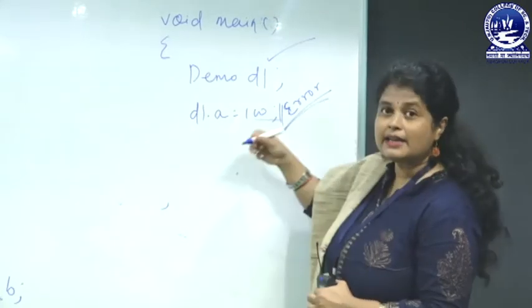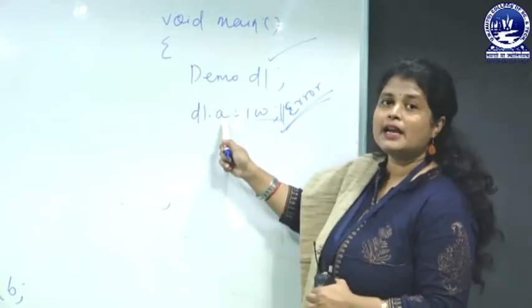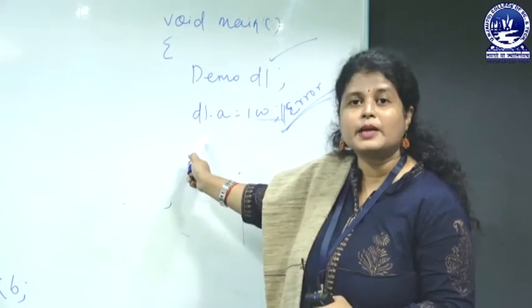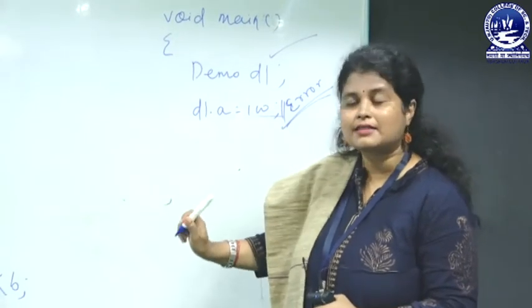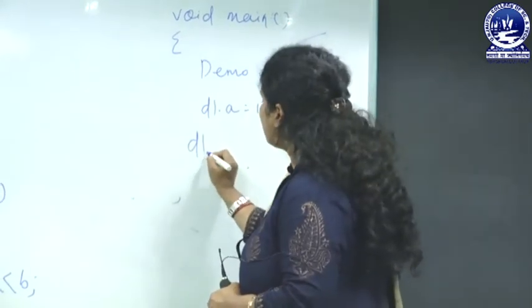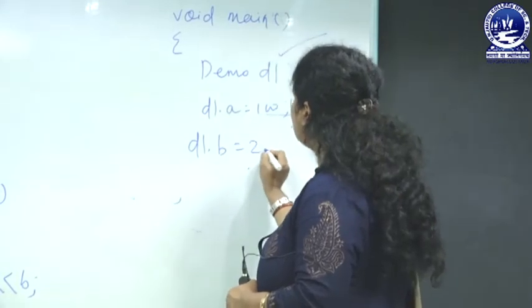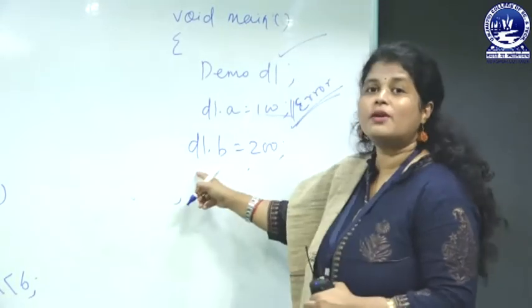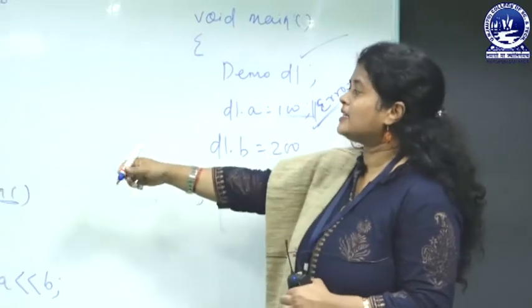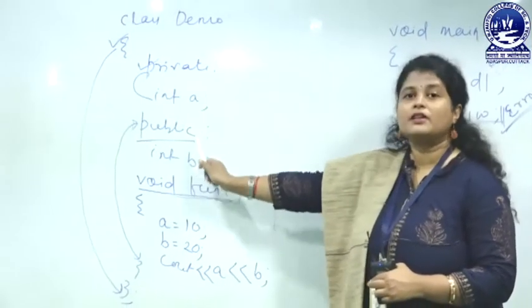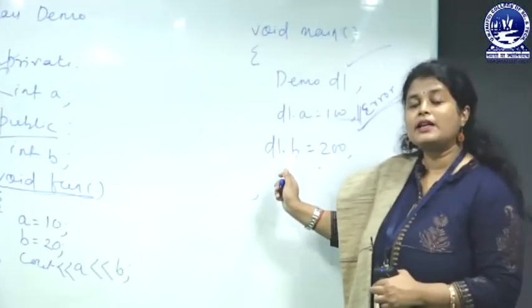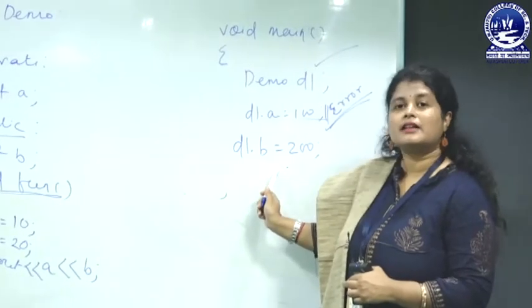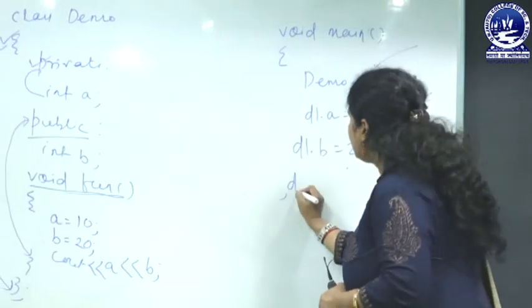Why? Because it is a private member and you cannot access a private member outside of a class. But if you write d1 dot b equal to 200, there will be no error, because b is a public member, so the public member can be accessed outside of the class. And then d1 dot so.